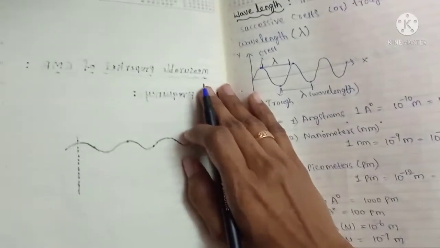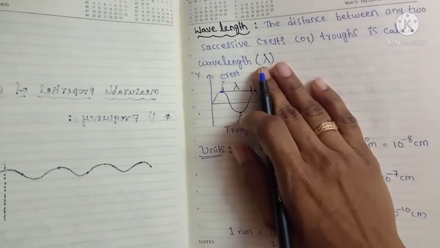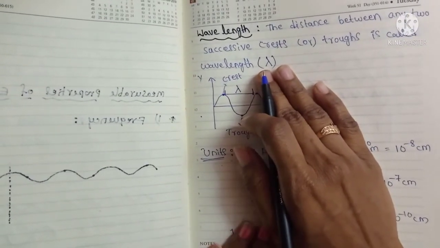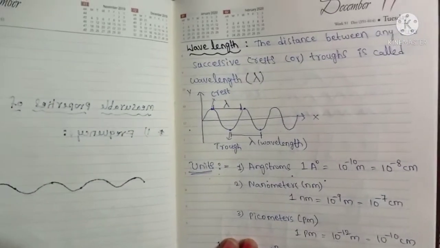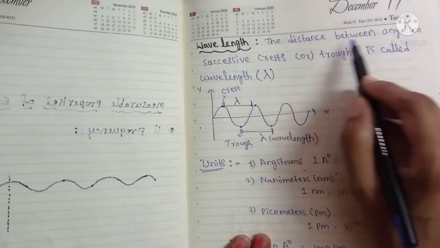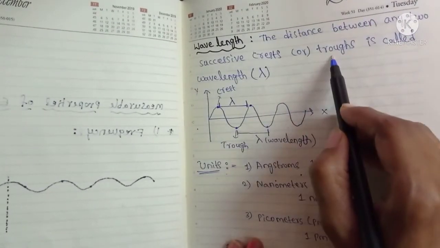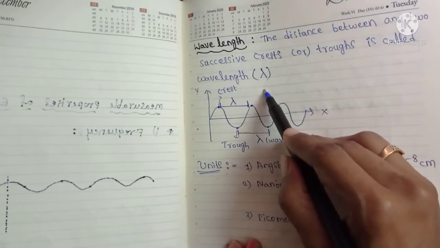And next, wavelength. Wavelength is another measurable property. Measurable means we can measure, so that property is called a measurable property. The distance between any two successive crests or troughs is called wavelength, lambda.